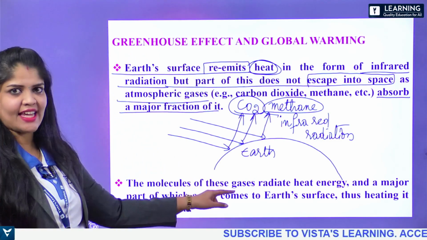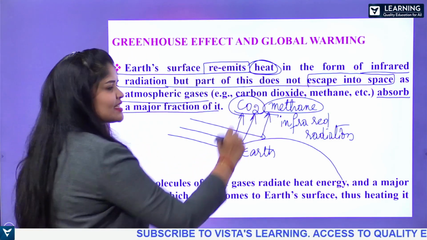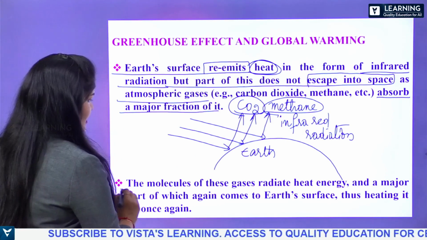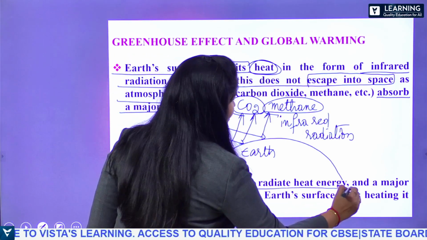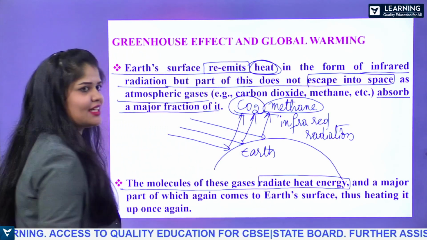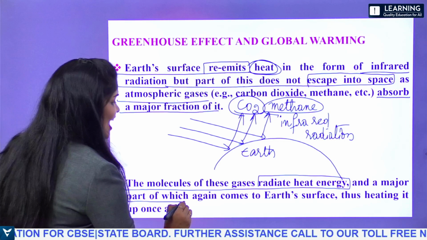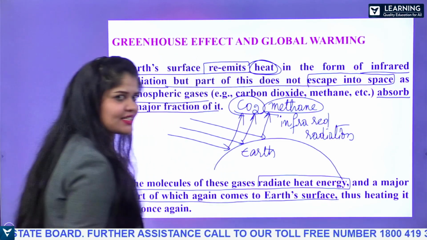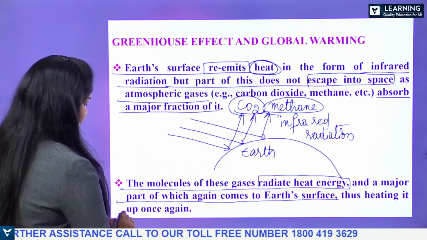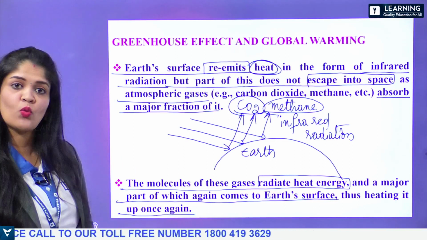The molecules of these gases again radiate heat energy, and a major part of it again comes to the Earth's surface, thus heating it up once again.